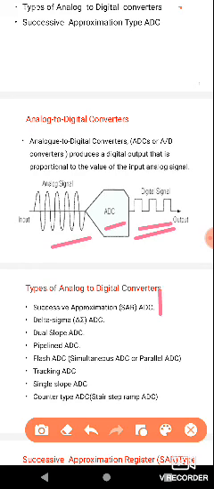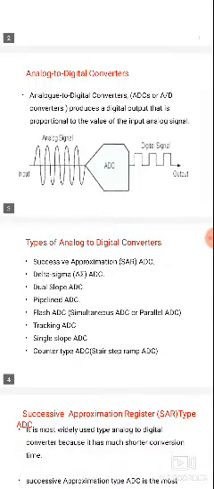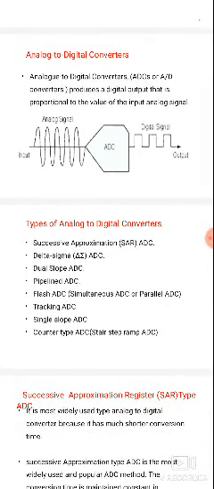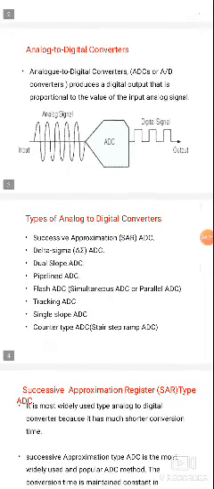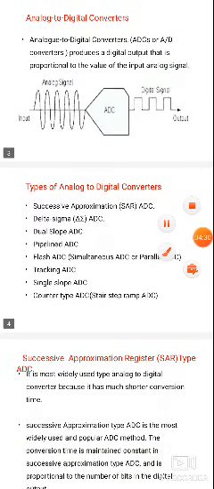Next, the types of analog to digital converters. The produced digital output is proportional to the analog input, whose amplitude is continuously changing.